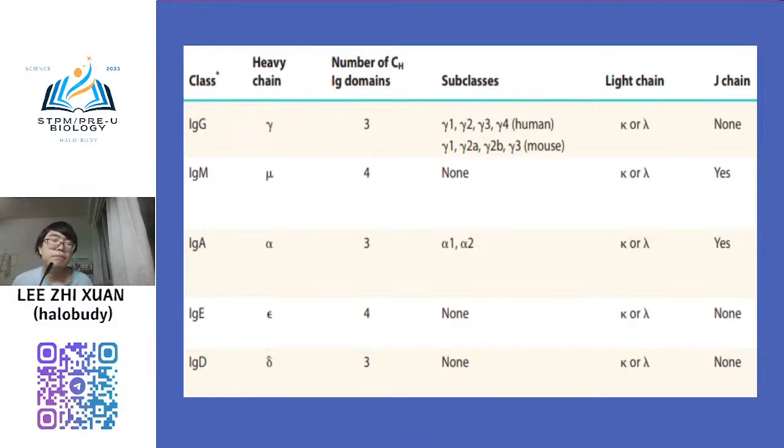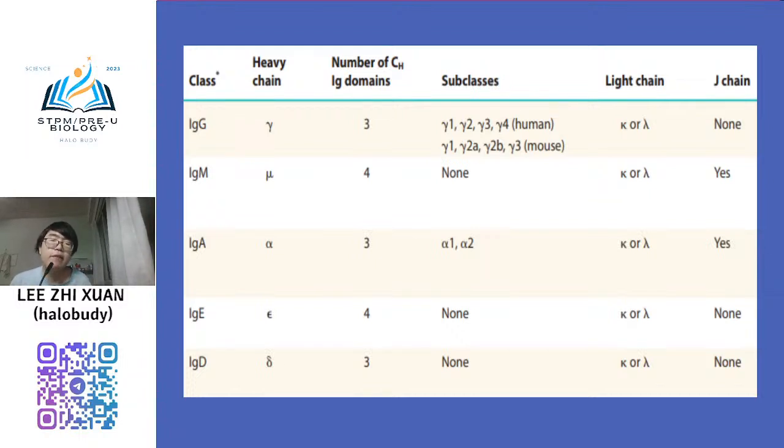The scientists discovered there are a total of 5 heavy chains only. They show gamma structure, mu structure, alpha structure, epsilon structure, and also delta structure. So that is why we have 5 classes of antibody only.